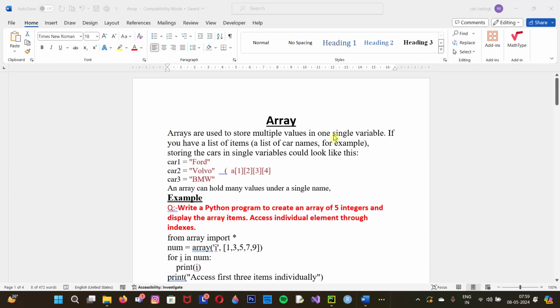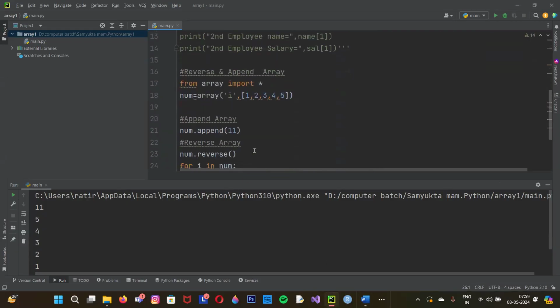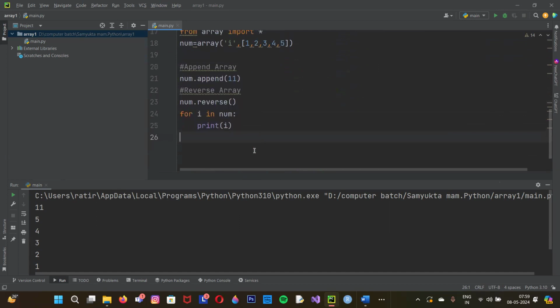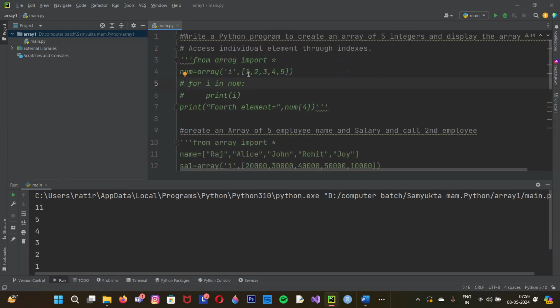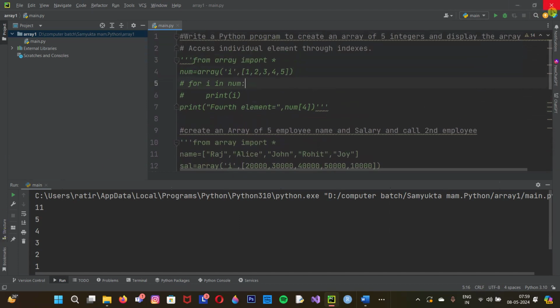Arrays are used to store multiple values in a single variable, which we have done with the help of a few commands. Right now, I have told you about the 1D array, and in the 1D array, I have told you 3 functions: append, reverse, how to add, how to call, all these things. So I hope it's completely clear for you. Just practice this, and if it's clear, then just tell me, or if you have any problem, then ask me. I will give you the solution. The rest we will do in another class. Till then, take care. Bye-bye.